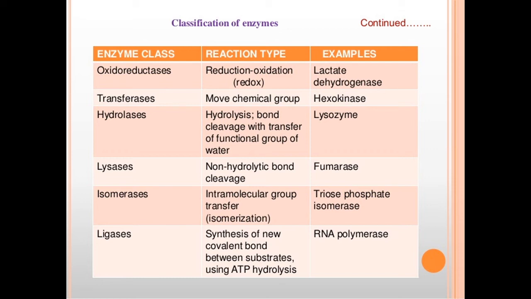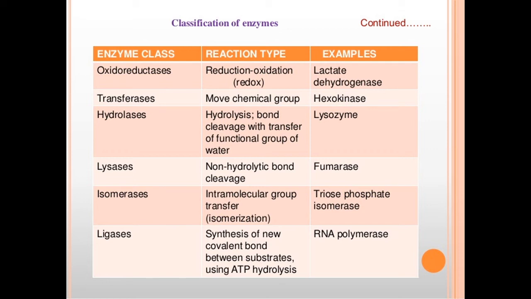Then the next one is hydrolases. What are these hydrolases? The third class. They catalyze hydrolysis reactions by adding water to a variety of bonds and generally help in the cleavage of the substrate.